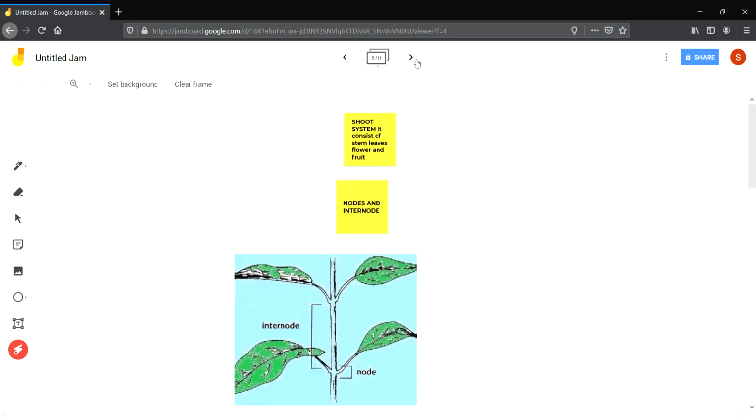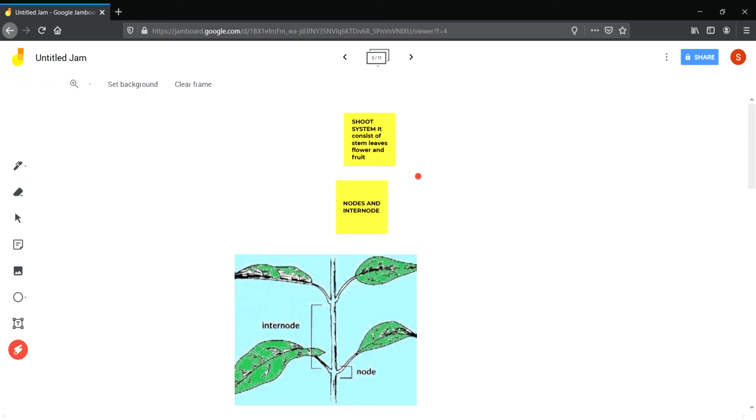Then the shoot system. The next system is the shoot system. It consists of stem, leaves, flowers and fruits. The stem is the main axis of the plant, from where the leaves arise. The place where the leaf arises is called the node. This is the node, the place from where the leaf arises. And the gap between two nodes is called the internode. What are the functions of the stem? You all know it very well. The functions of the stem are to give support to the plant and to help in conduction of water and minerals.